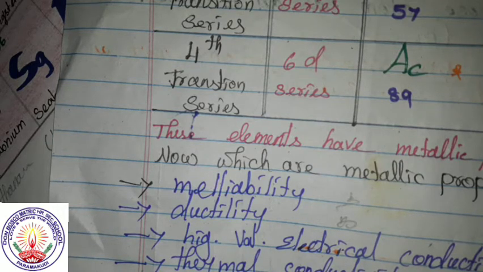The properties of metals are malleability, ductility, high electrical conductivity. It's a good conductor of thermal, good tensile strength. What is malleability? It can be beaten into thin sheets. What is ductility? It can be drawn into wires.